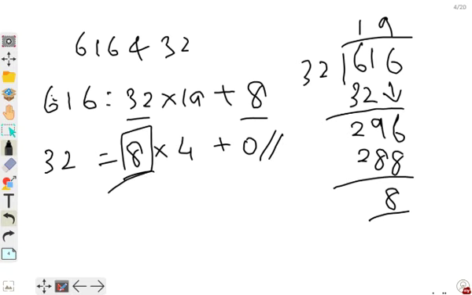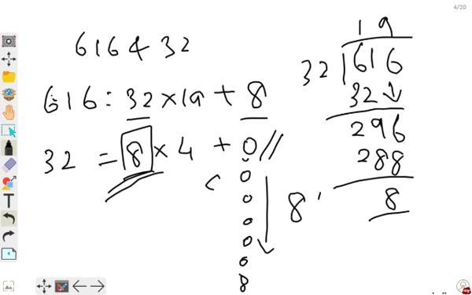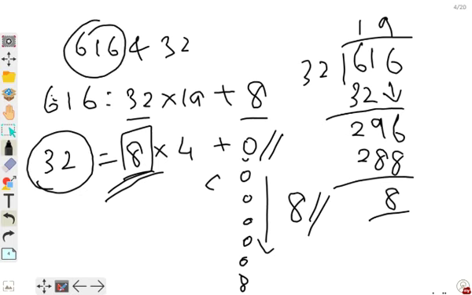So they have to stand in columns of 4. Every column will contain 8 members. So every column has 8 members because the HCF is 8. So all the 32 and all the 616 members should be standing in columns of 8.